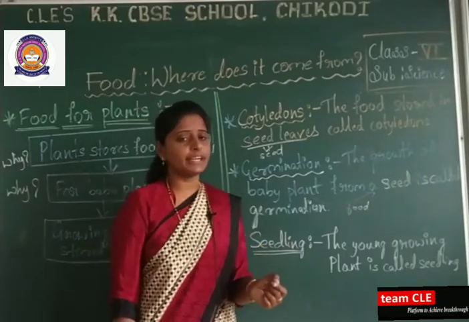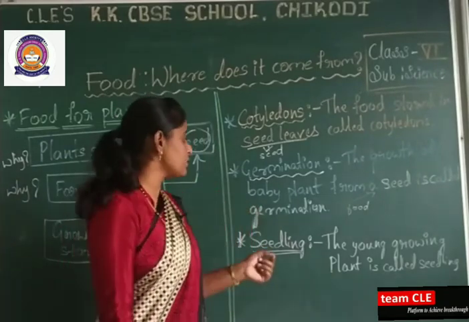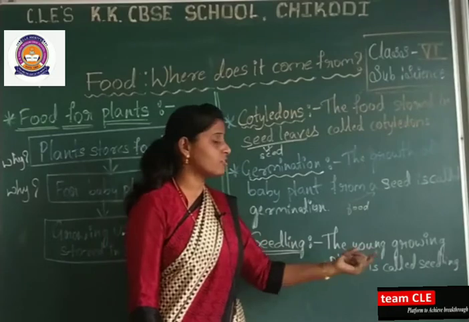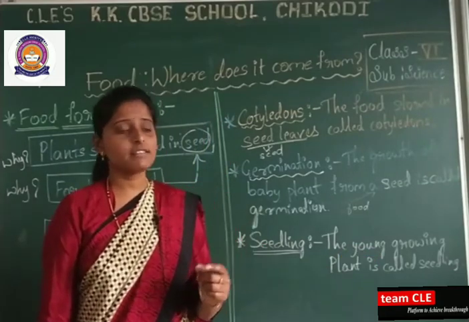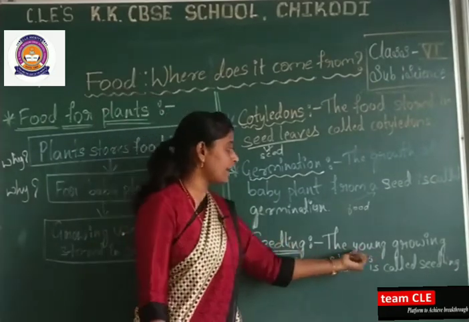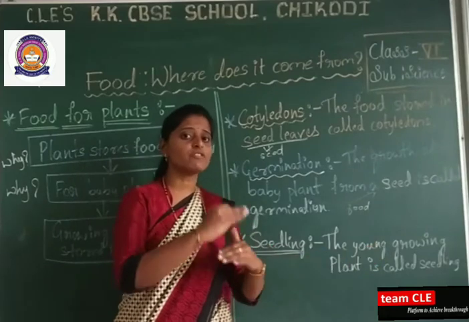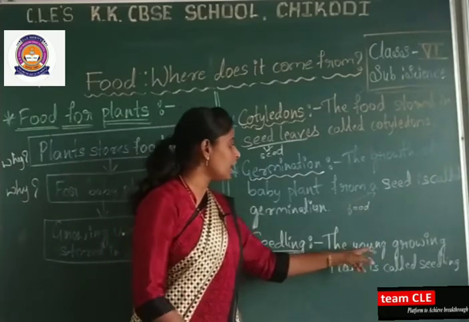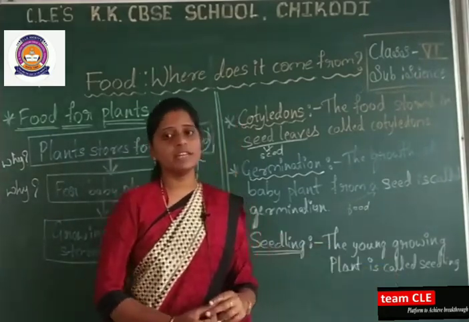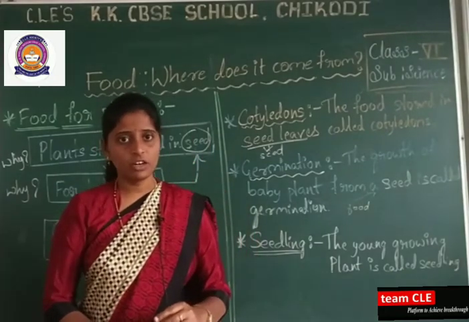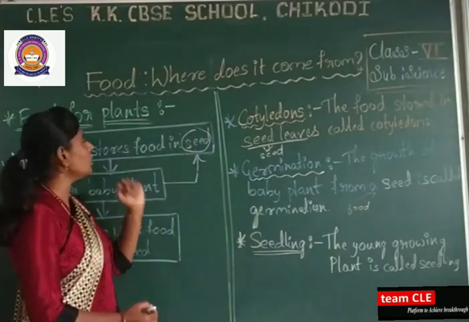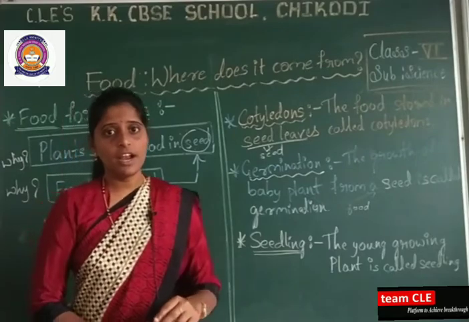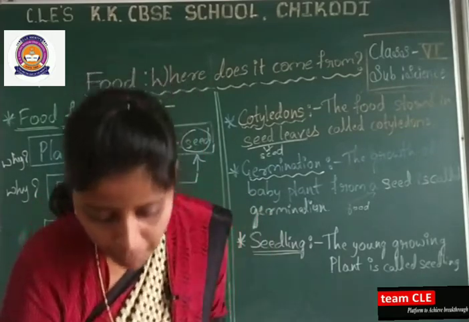Next is the seedling. Then what is a seedling? A seedling is nothing but the young growing plant. Young growing plant means the baby plant in its growing stage. The young growing plant is called a seedling. Today we studied about the food for plants. Next we will see about the fruit part.